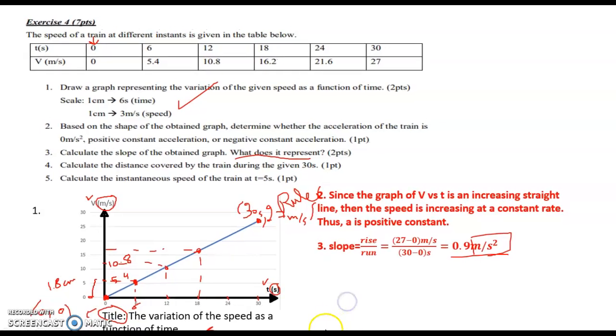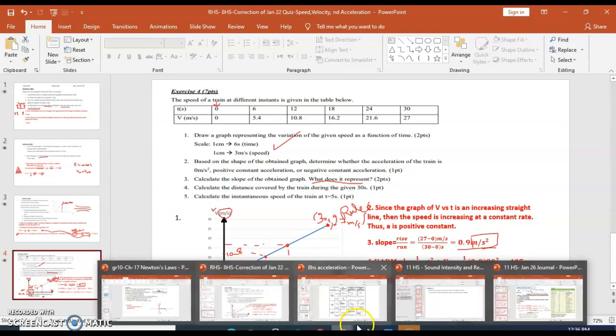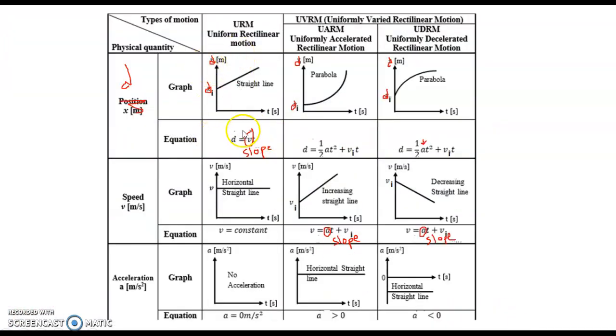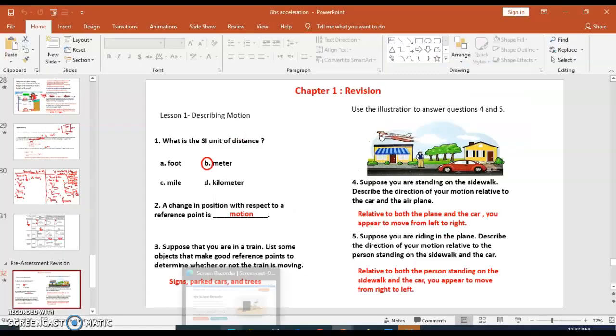And I want you to go back and refer to this table. When D versus T is an increasing line, V is constant, A is 0. When D versus T is a parabola and V is an increasing line, then A is positive. So you have to memorize this table. When D versus T is also a parabola, but taking this shape, and V versus T is decreasing here, so A is negative, the speed is decreasing. So you have to memorize the relation here between the graphs. Okay, now back to the exercise.